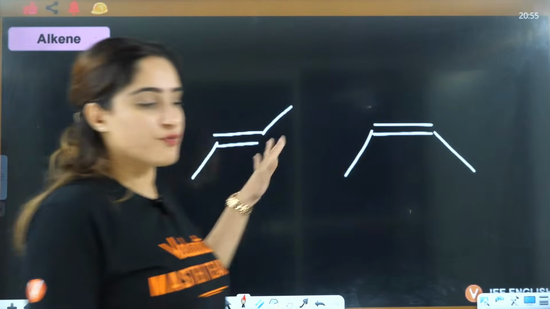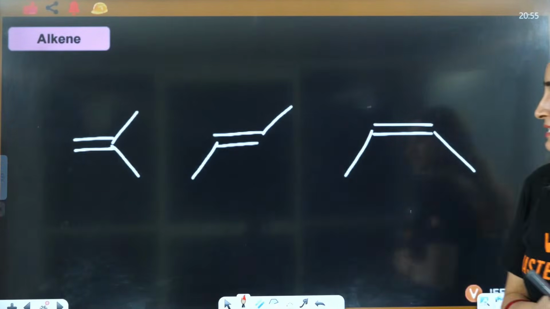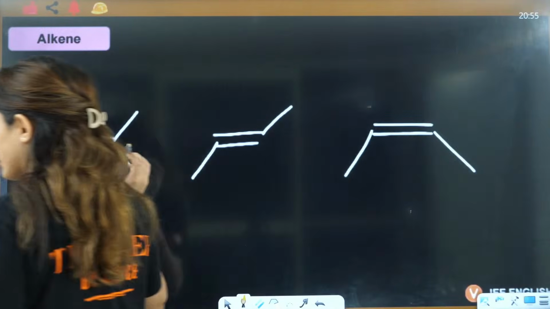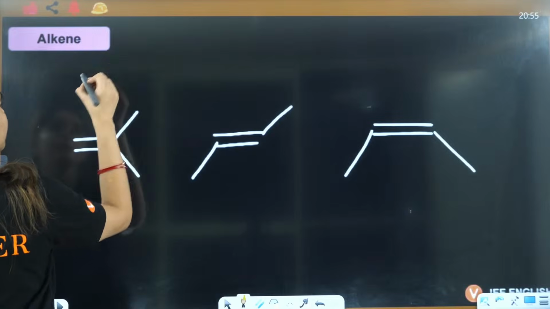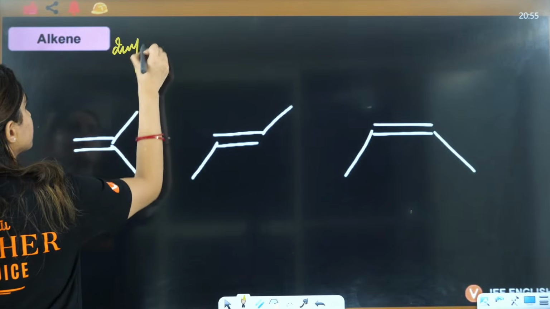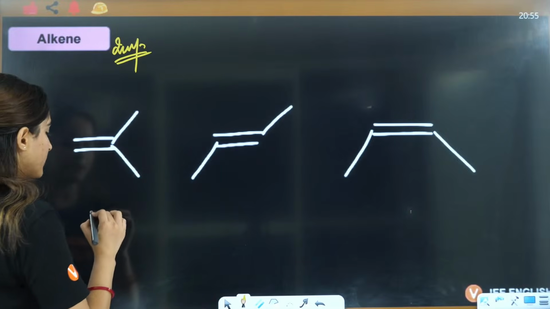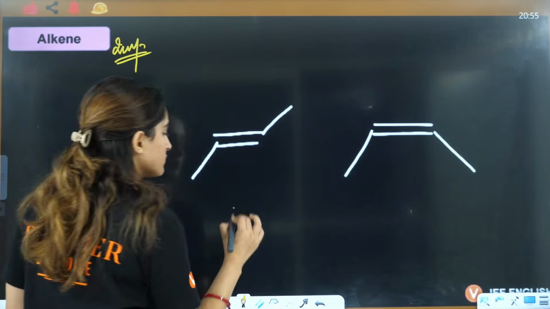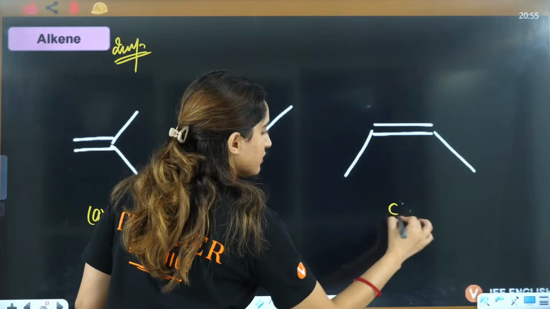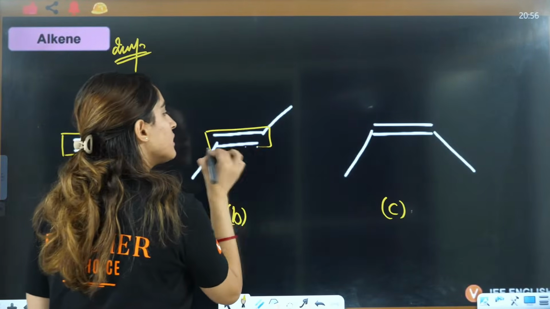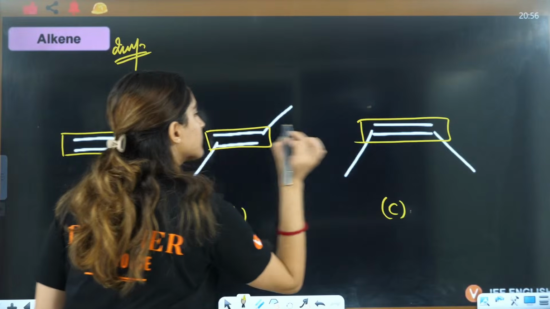Now this one is very, very, very important. Mark it. This one is very important, very high probability. So this is methyl, this is methyl, this is methyl, right?